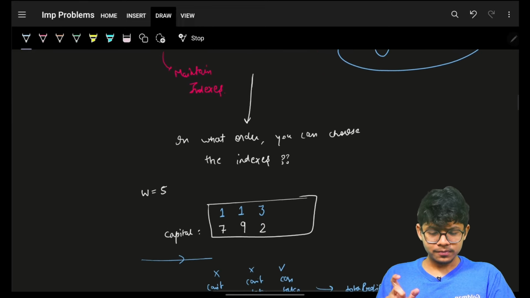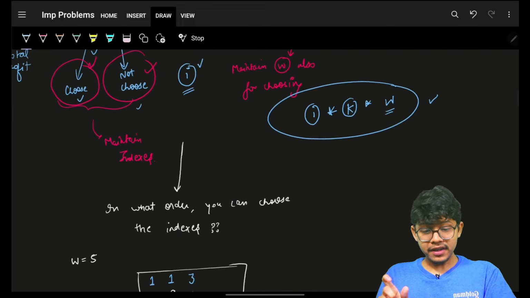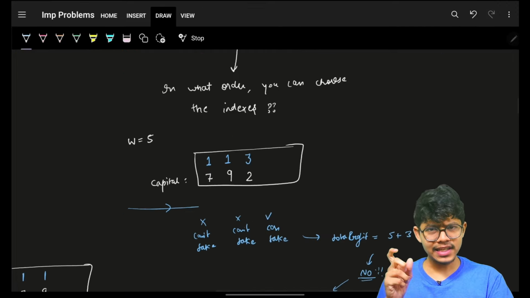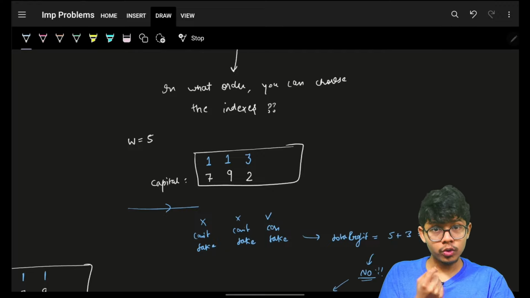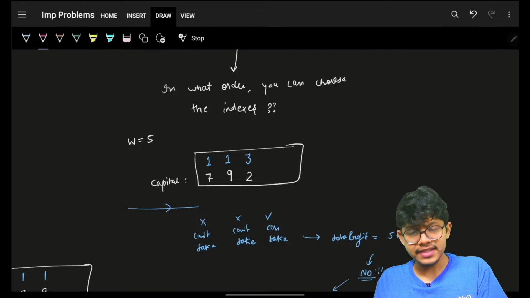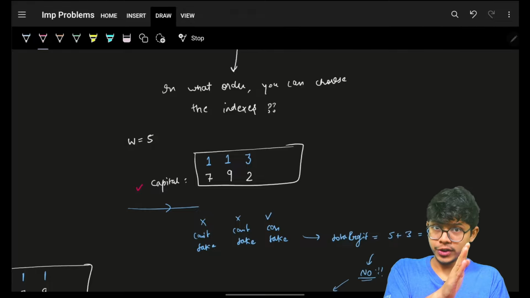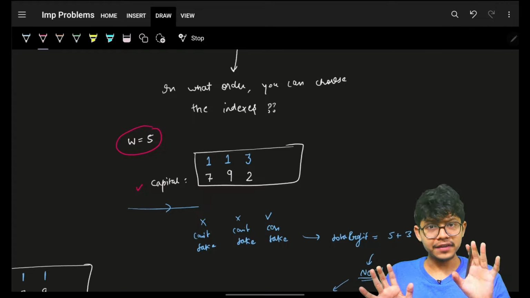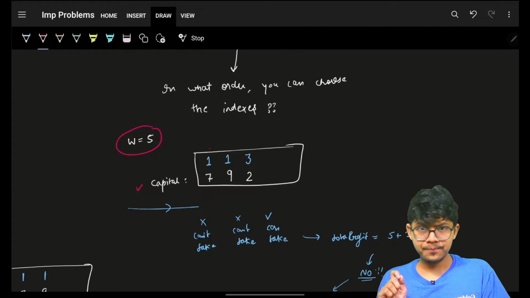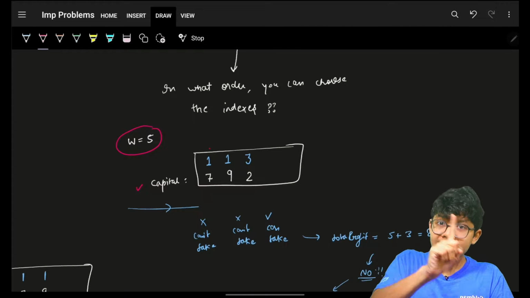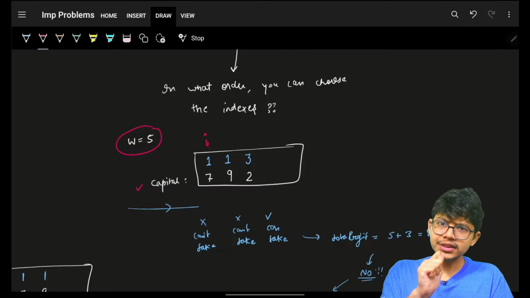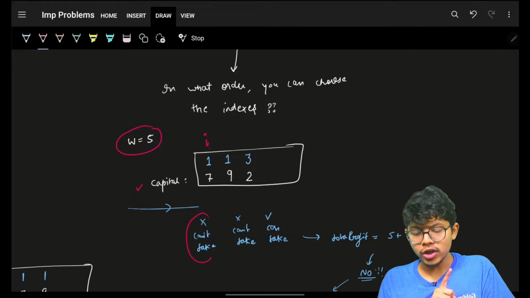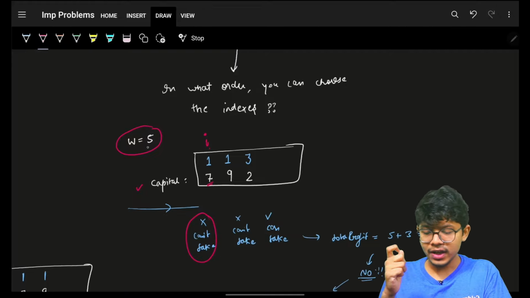Okay. Now, one thing is, even if you are about to try DP, which would for sure give you TLE based on the constraints, still, how would you have tried that? For sure, let's say I would have given you these 3 projects. The initial capital which I have given is 5. Your profit is 1, 1, 3. Now, if you would have applied DP, you would have gone on to the first index, which is the 0th index. You would have asked, take, not take. Obviously, you cannot take because it requires 7. I only have 5.